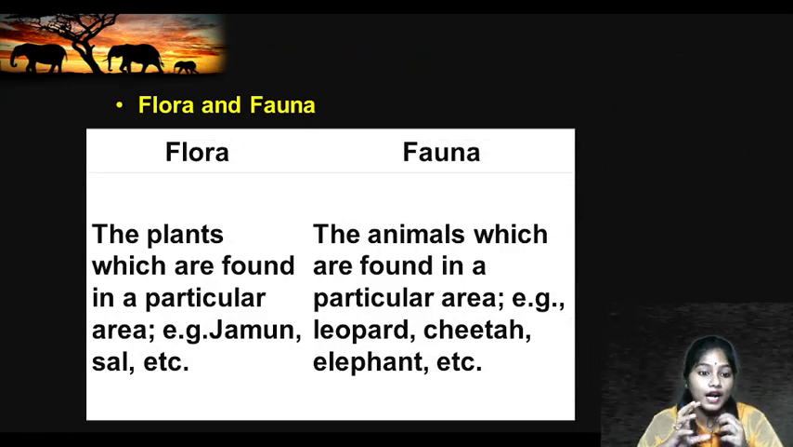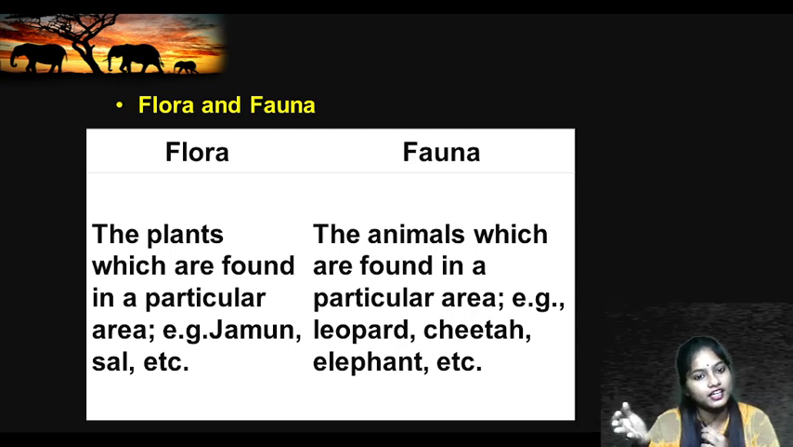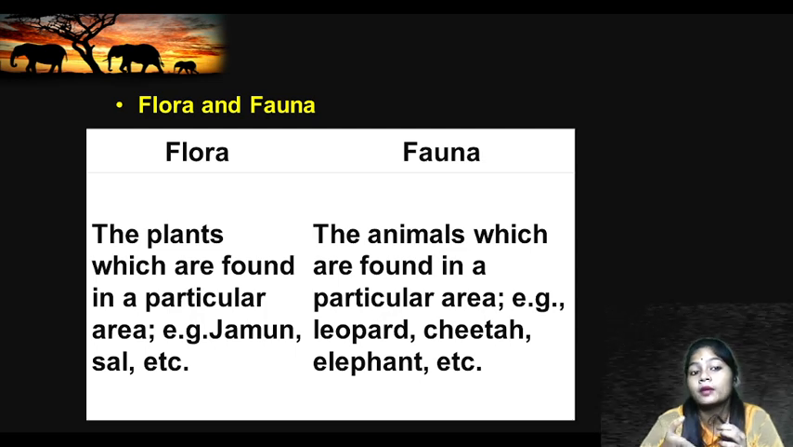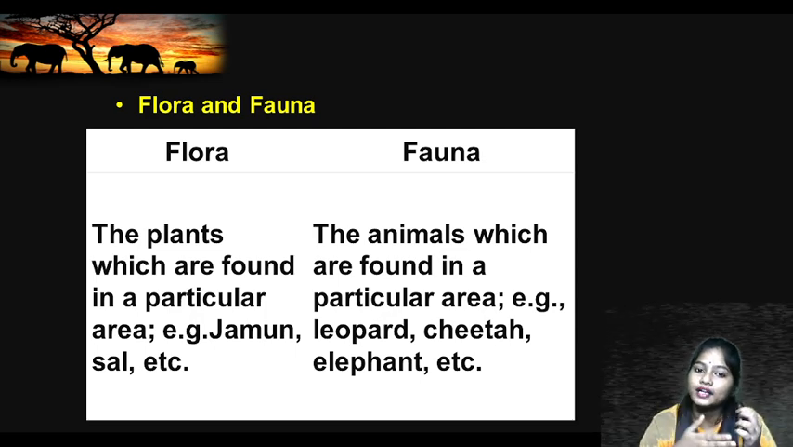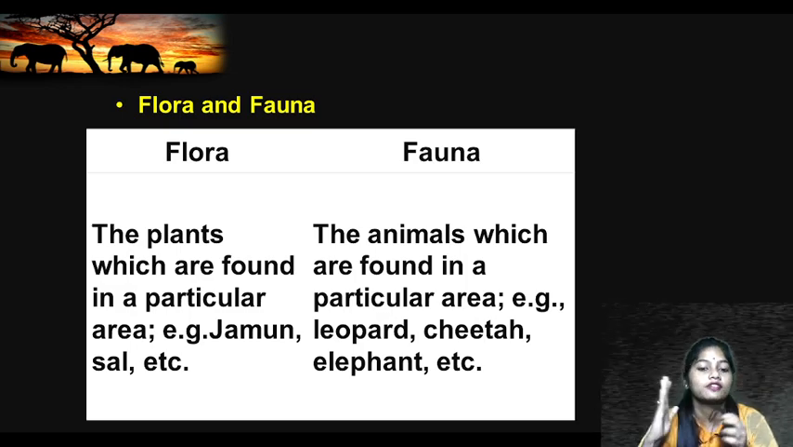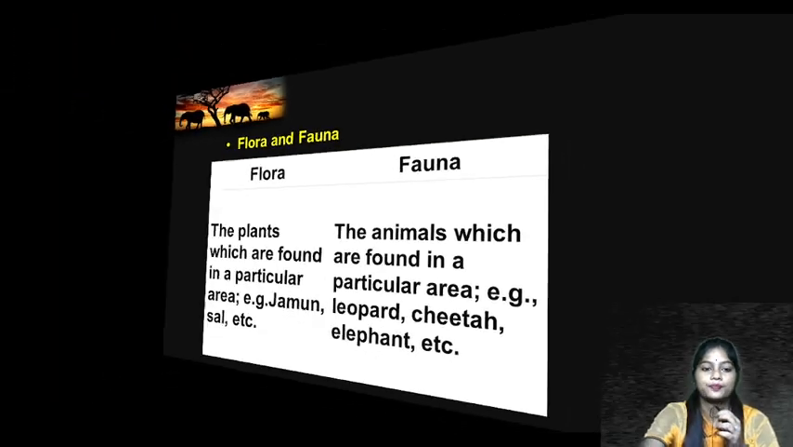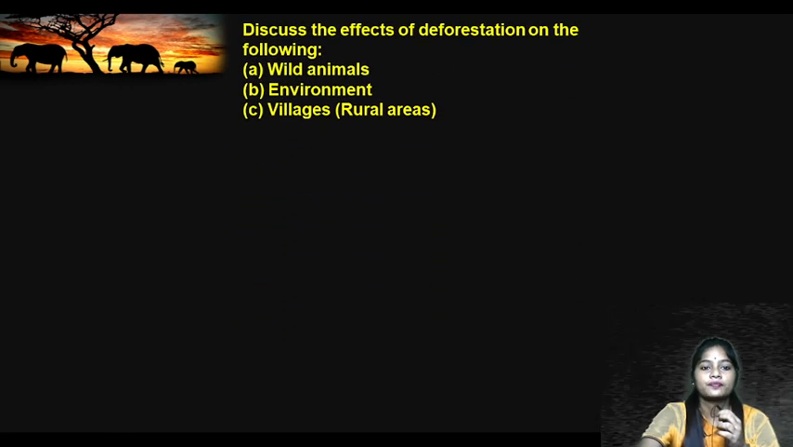Now moving to the next, flora and fauna. Flora means the plants which are found in a particular area. Fauna means animals found in a particular area. As we have read about the Pachmarhi biosphere, Jamun and Sal were flora of that area, and cheetah, leopard and elephant were fauna of that area.